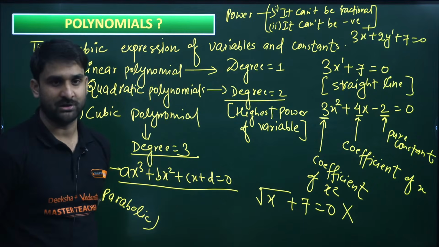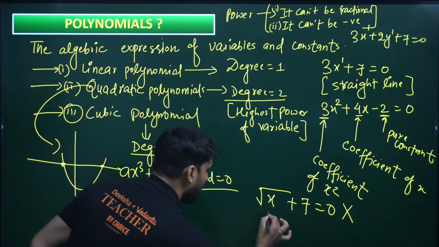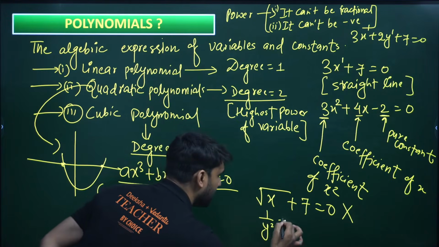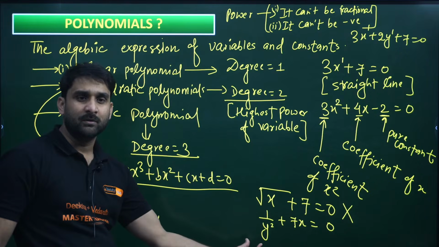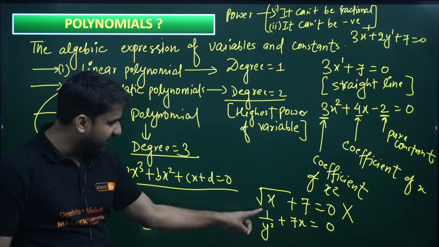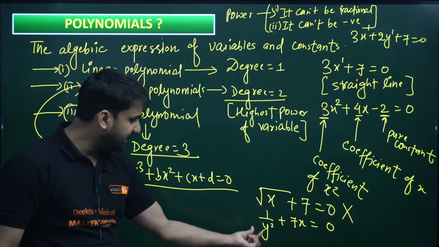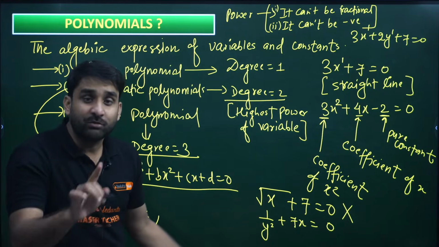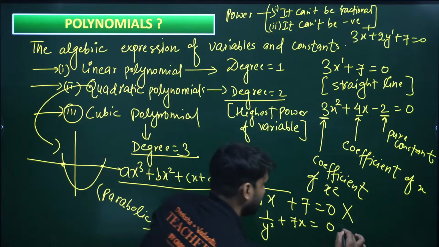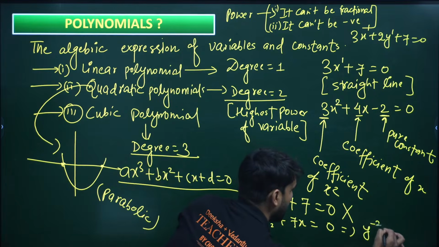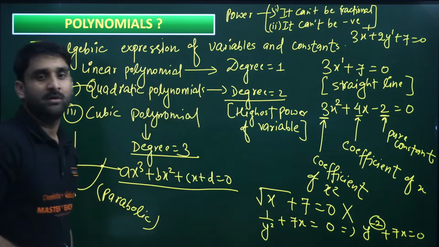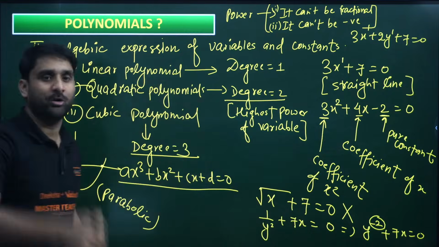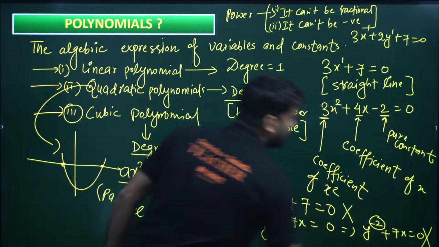Power cannot be fractional. Now if I ask you 1 by y square plus 7x equal to 0, is this a polynomial? No, because 1 by y square is there. If we take y square in the numerator, the power will become negative. We can write this equation as y to power minus 2 plus 7x equals to 0. Now the power is negative, and if the power is negative, it cannot be a polynomial.